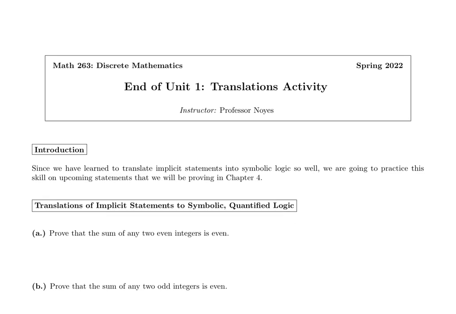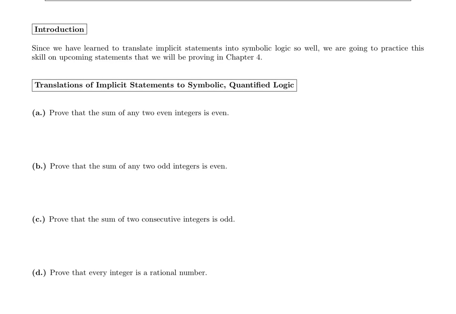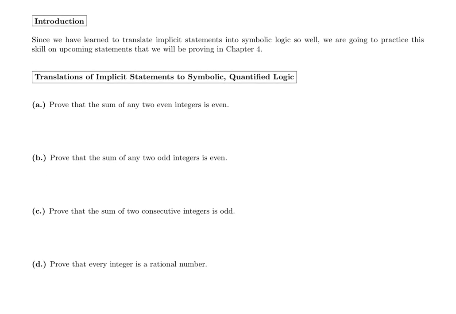So let's start first with A. A says, prove that the sum of any two even integers is even. So the statement that we're going to need to translate is this one that says the sum of any two even integers is even. So if we want to translate this statement into a universal conditional, we can say, all right, well, sum of any. Any means any, all, right? This all leads to a universal quantifier. So we're on the right track.